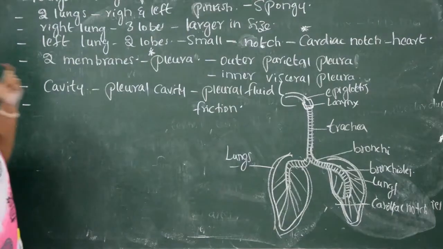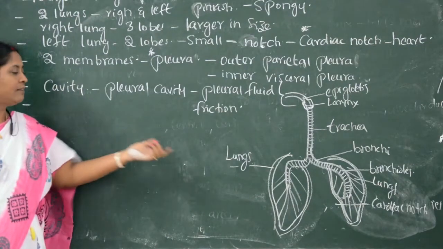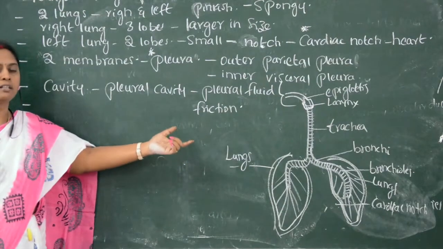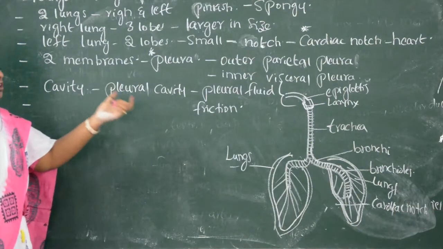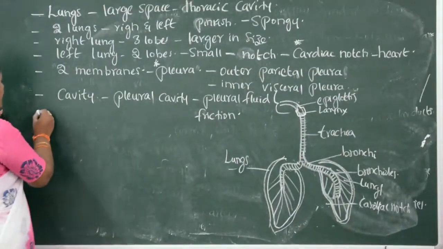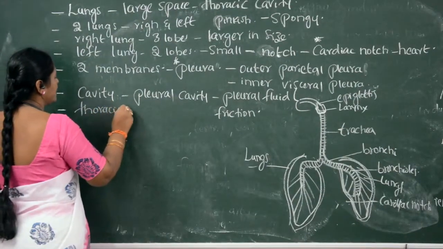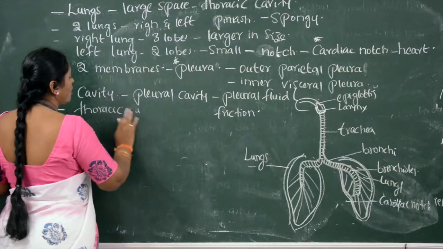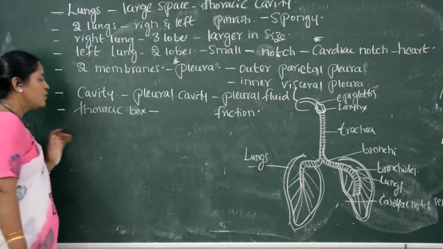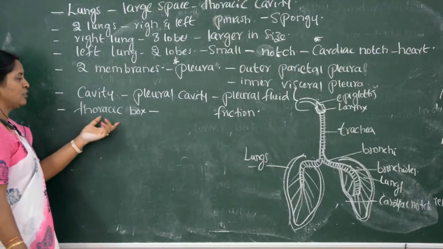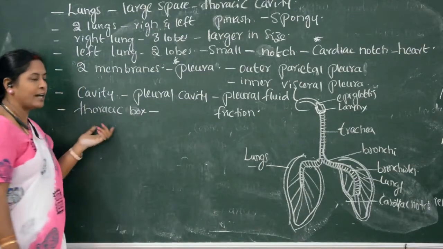We already know there are different kinds of vital organs. Just as the heart and brain are vital organs in the body, the lung also is a vital organ. So lungs are protected in a thoracic cavity, or a thoracic box or chest box.